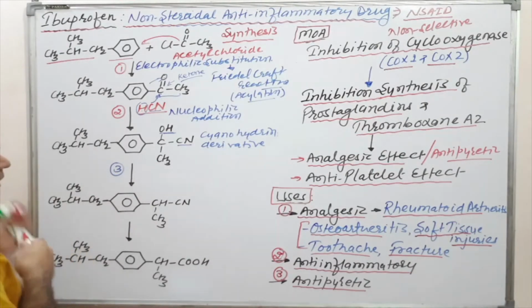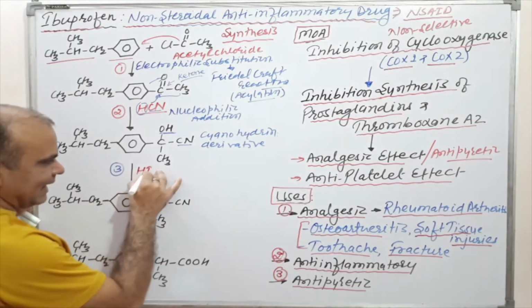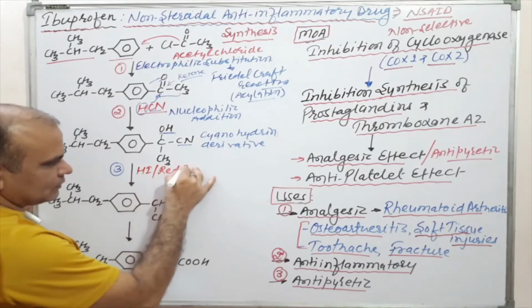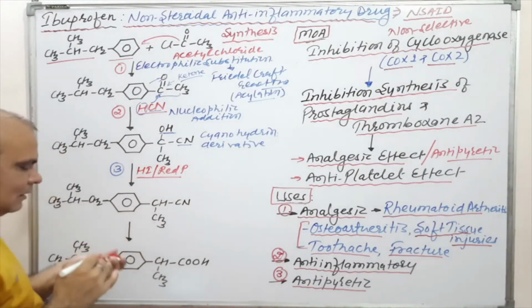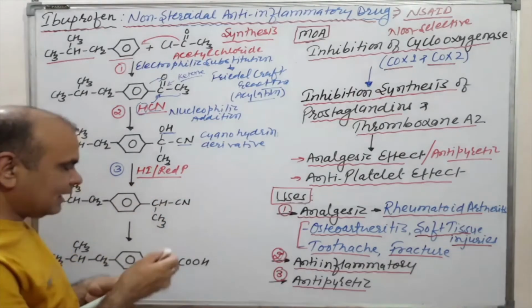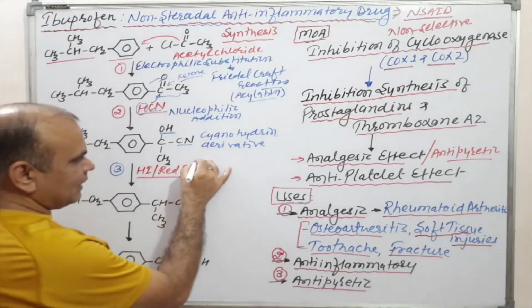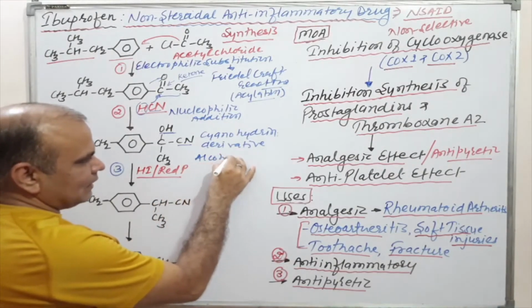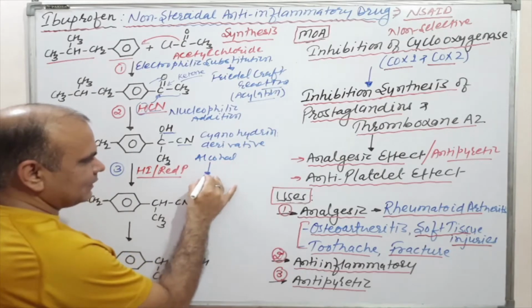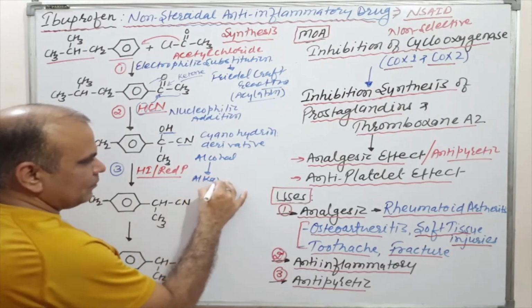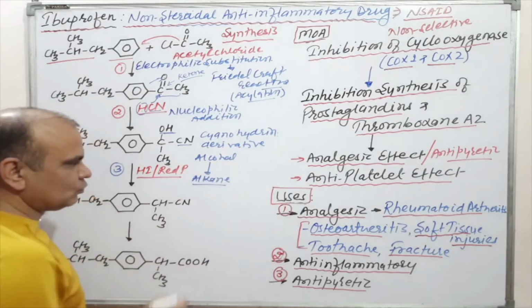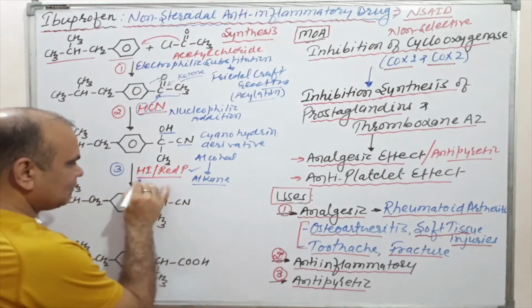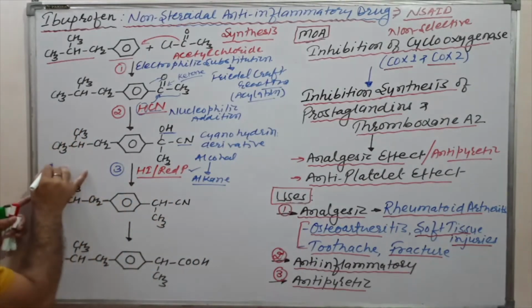That is reduction by means of HI and red phosphorus. If an alcohol is treated with HI and red phosphorus, the alcohol is directly converted into an alkane, which means removal of the OH group. Basically, which type of reaction is this? That is reduction.